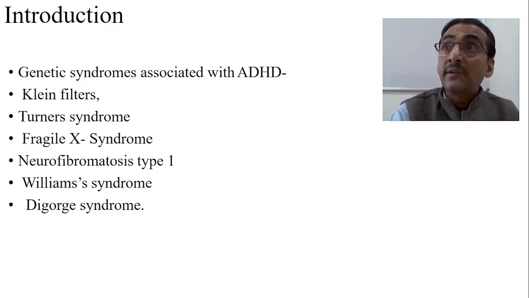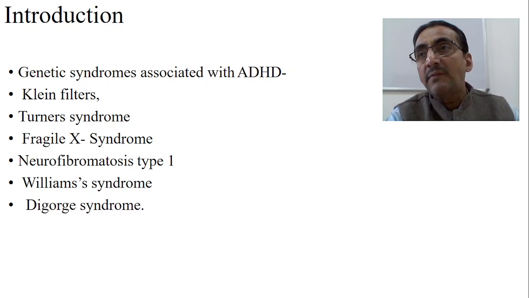Then in Turner syndrome also we can find certain ADHD-like features. Fragile X syndrome, okay, the second most common cause of mental retardation, there also we can see ADHD-like activities. Neurofibromatosis type 1, there also we can see that. Williams syndrome, then DiGeorge syndrome. So these are some of the syndromes where we can find ADHD as a symptom.